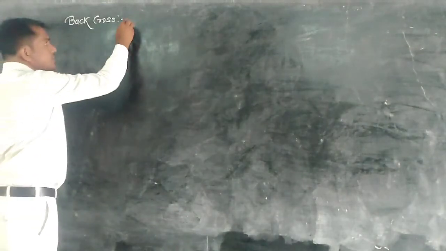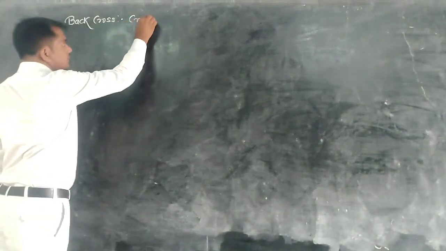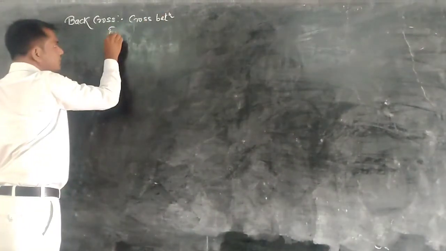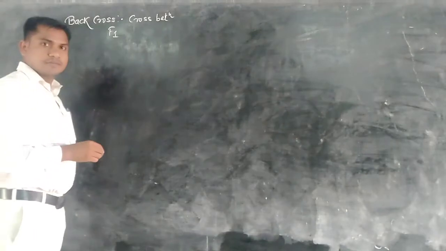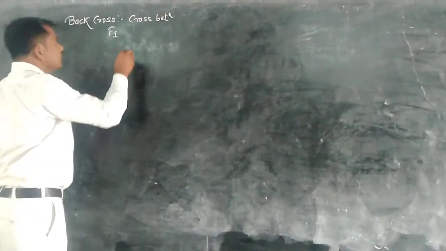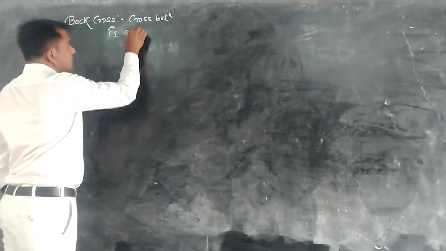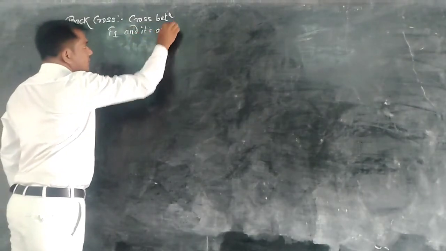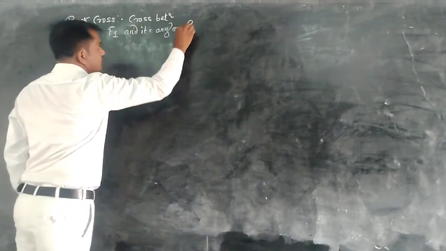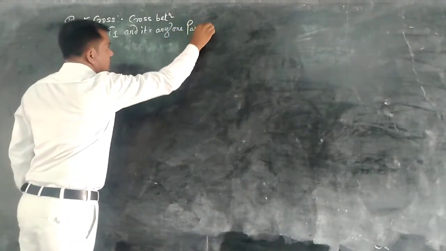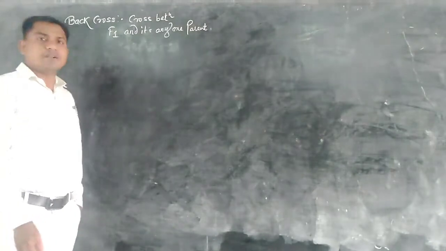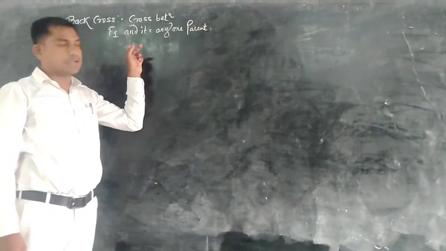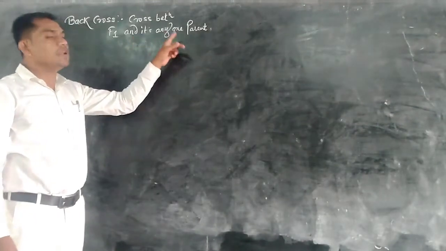So, a cross between the F1 progeny, first generation, first progeny, and any one parent. A cross between the F1 progeny, first filial generation, and any one parent.